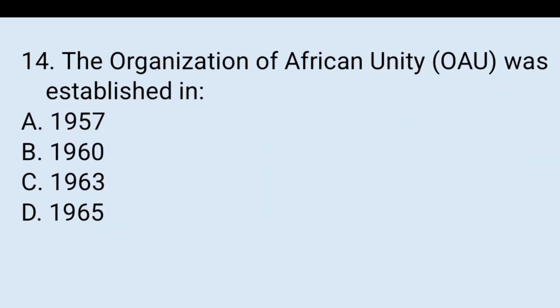14. The Organization of African Unity, OAU, was founded in what year? A. 1957, B. 1960, C. 1963, D. 1965. The right answer is C. It was founded in 1963 in Ethiopia, with Addis Ababa as its political center. The headquarters became Addis Ababa in Ethiopia.